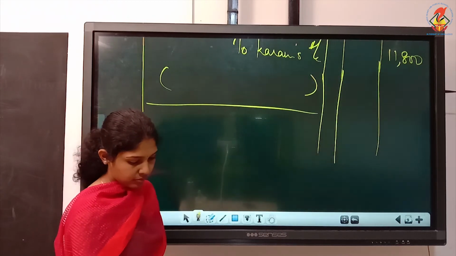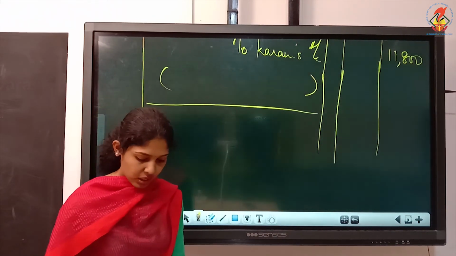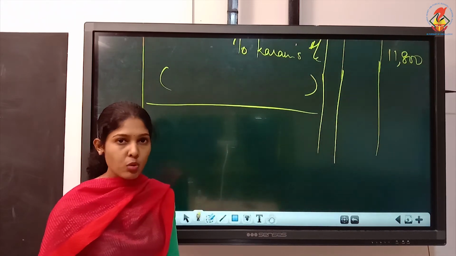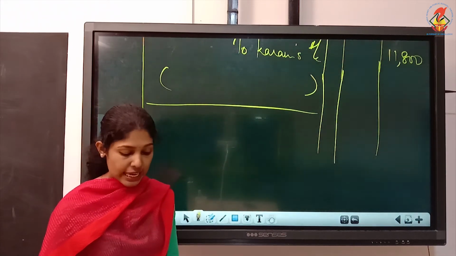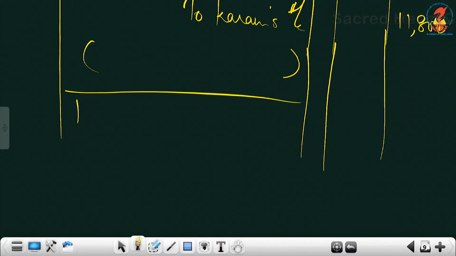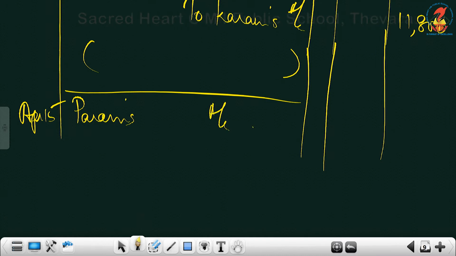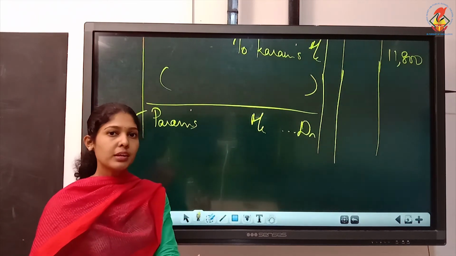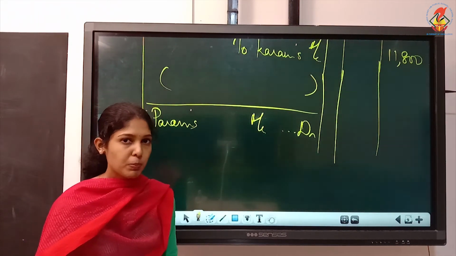Then next one, April 15th, sold goods to Param for rupees 15,000. So that 15,000 must be written against sales. Understood? And it is on credit since the name is mentioned. Or else they should specifically mention it is for cash. April 15th, it's Param's account. Debtor. Yes, we are selling goods here. So it is output GST to be written. And output GST must be credited.